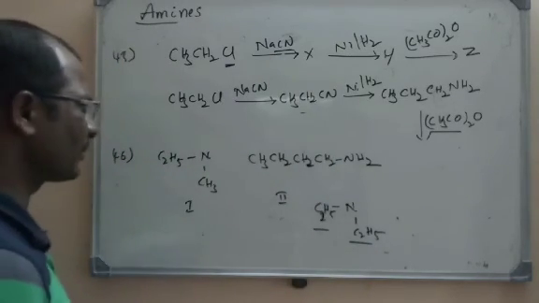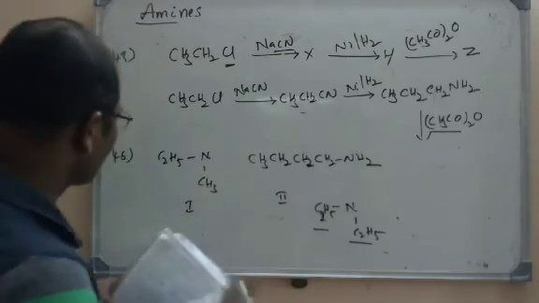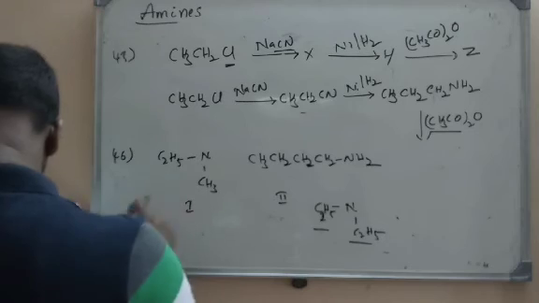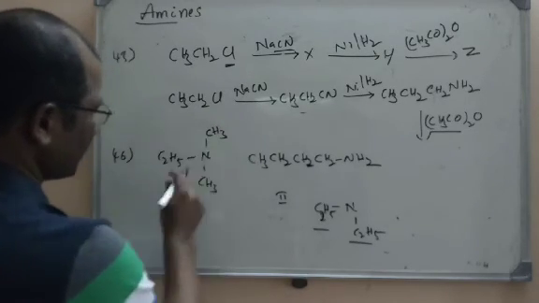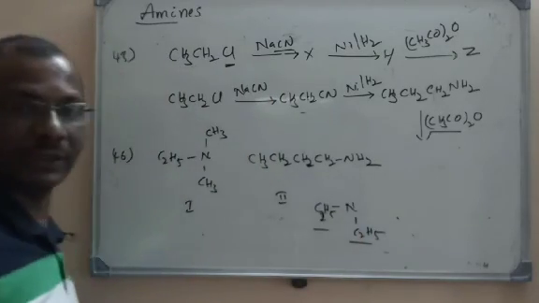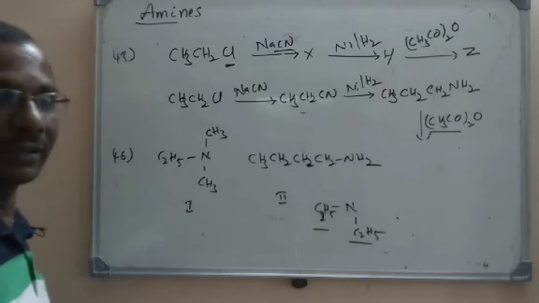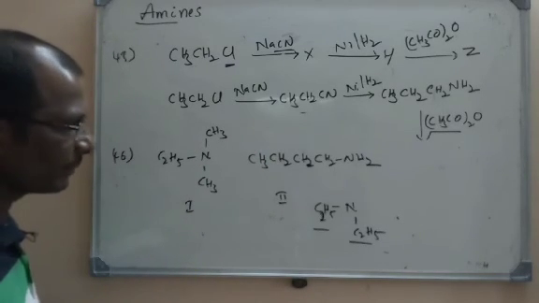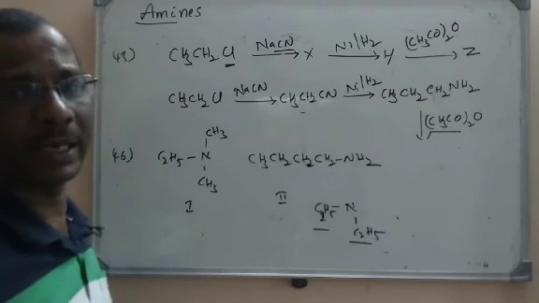All are isomers. If you see its molecular formula, same. So which will have the highest? More the branching, least will be the boiling point.